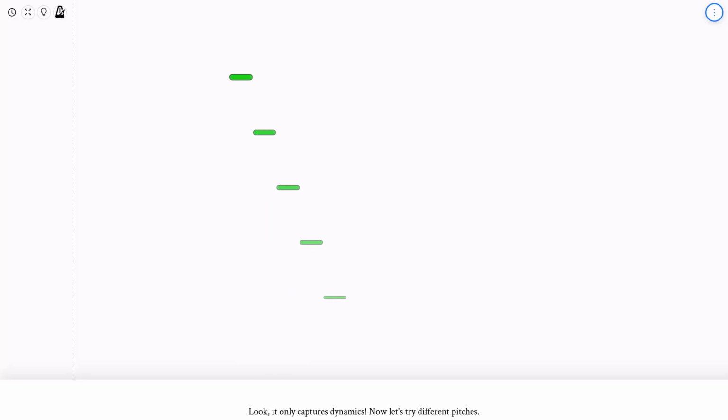Now let's try different pitches. Height shows dynamics, width shows duration, and color shows pitch. This makes it easier to recognize poor phrasing, uneven articulation, or smeared notes. Now, let's see what a real performance looks like.